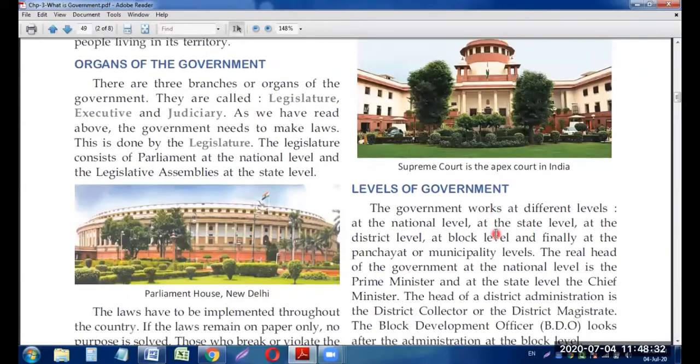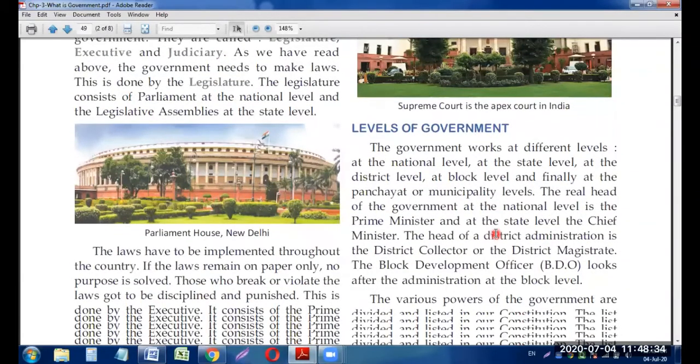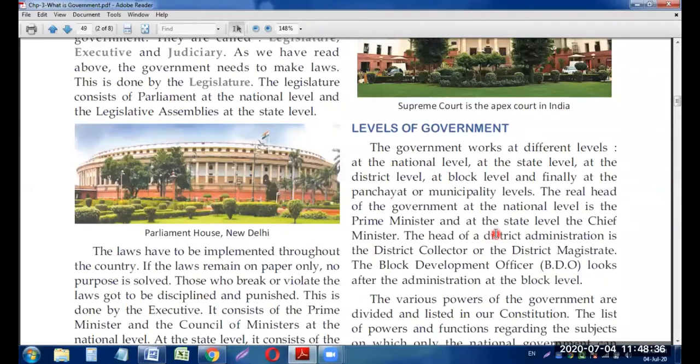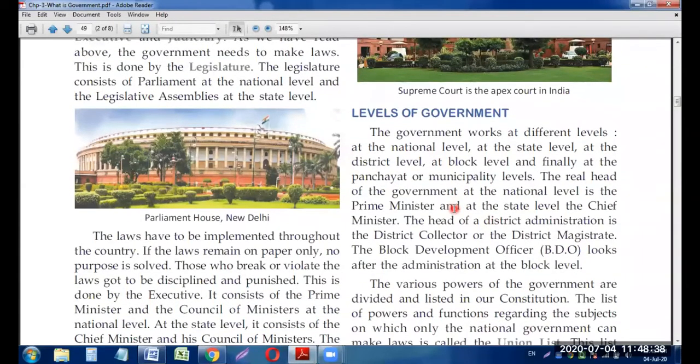Now we are going to learn about the levels of government. Government के levels होते हैं, and there are 5 levels. Let me tell you. Number 1, national level होता है, means the government will act according to the national level, that is throughout India. Then the government can work at the state level also, that is the second division. Then the government works at the district level also, that is the third division.